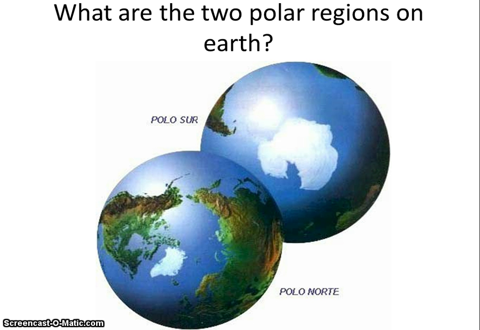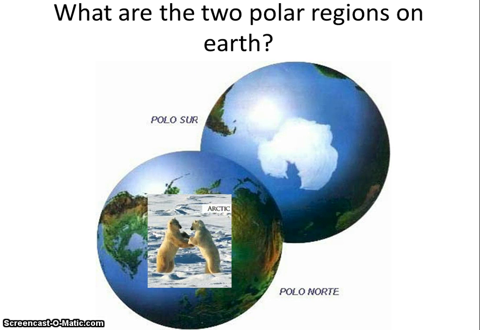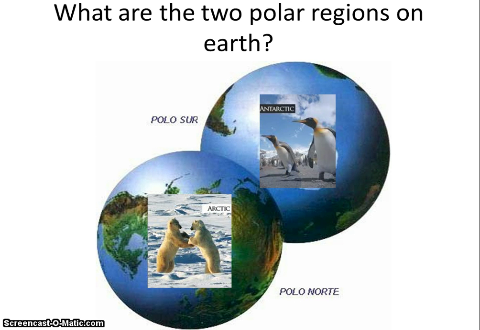So the two polar regions on Earth are the North Pole and the South Pole. The North Pole is called the Arctic, and that's where polar bears live. There are no polar bears in the South Pole. The South Pole is called the Antarctic, and it's where emperor penguins live. There are no emperor penguins in the North Pole. The Antarctic is a continent, whereas the Arctic is just an ice shelf. It's parts of Greenland and Russia and Alaska and then a lot of glacier.